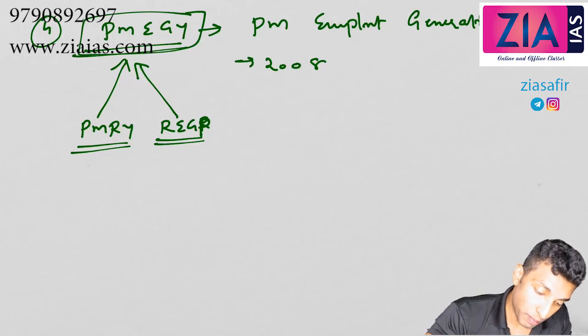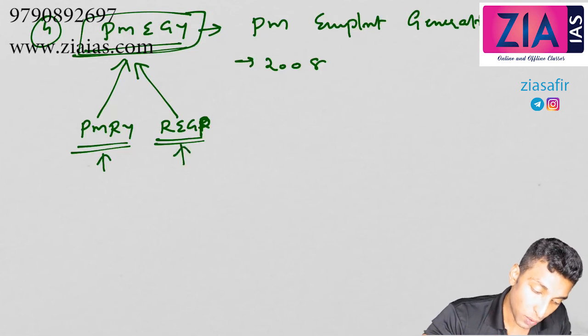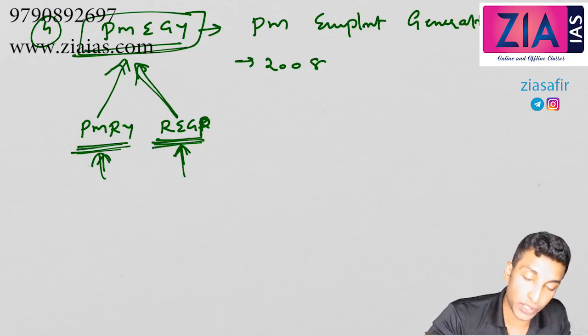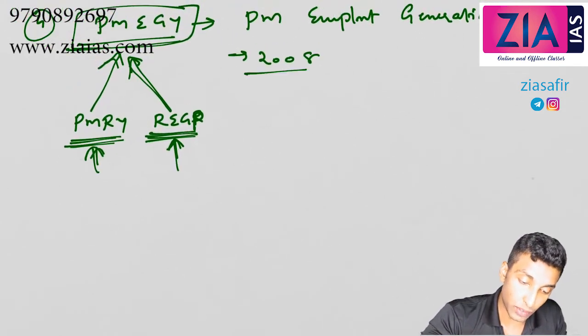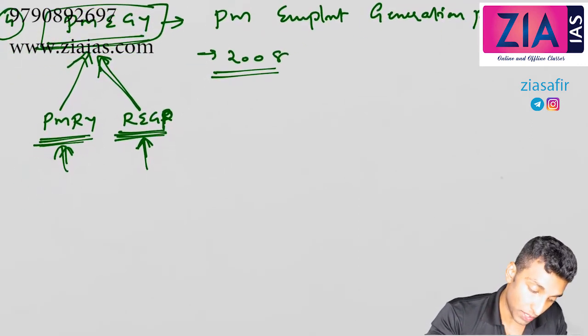So what is this PMRY? Pradhan Mantri Rozgar Yojana. This is Rural Employment Generation Program, right? So Pradhan Mantri Rozgar Yojana and Rural Employment Generation Program, both are merged into PMEGP. So these two schemes are merged, and in 2008 PMEGP, Pradhan Mantri Employment Generation Program.